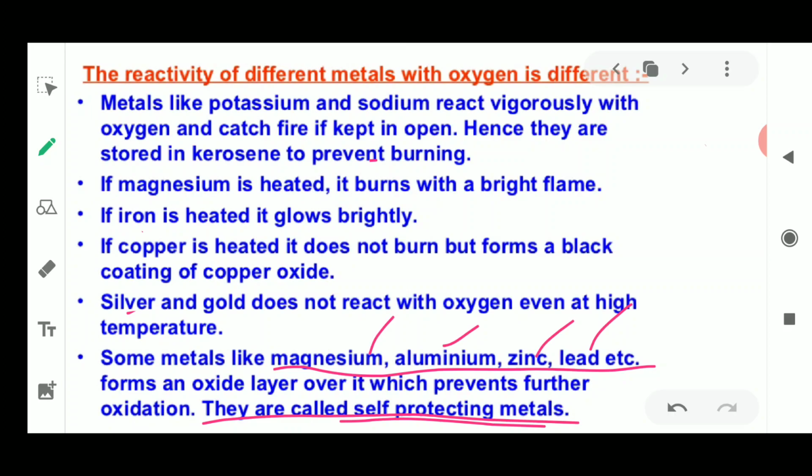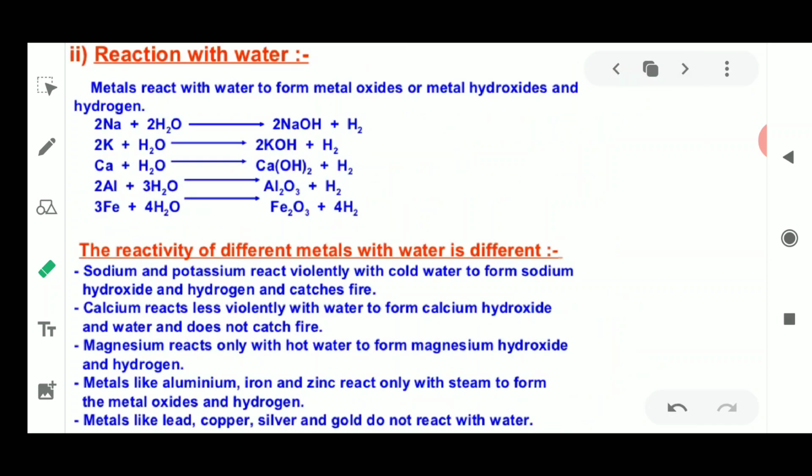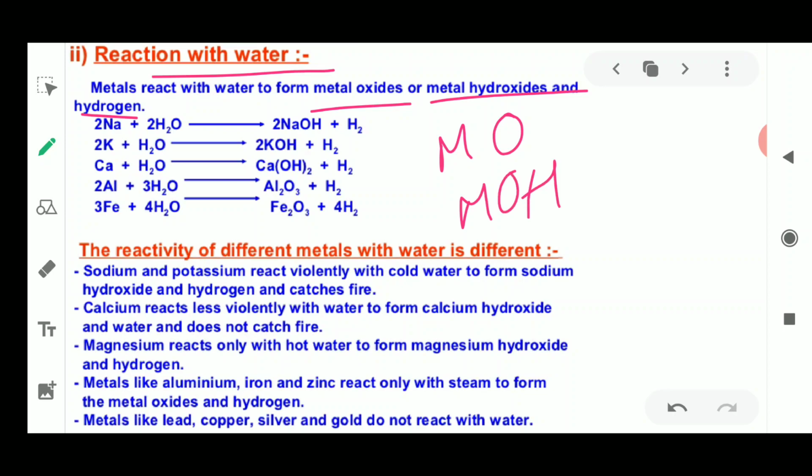Okay, so this is all about the reactivity of metals with oxygen. It is very different in each and every case. Now we go on to the next slide. We will see the second chemical property of metals, that is reaction with water. Metals react with water to form two things: either metal oxides or metal hydroxides will be formed, and they all will form hydrogen. Means metal oxide or metal hydroxide will be formed.